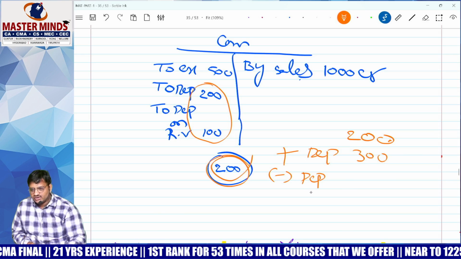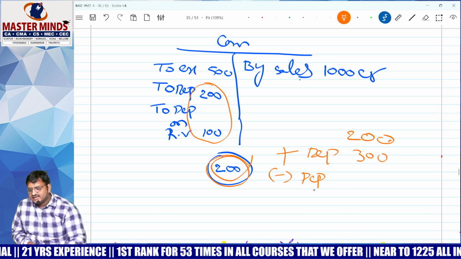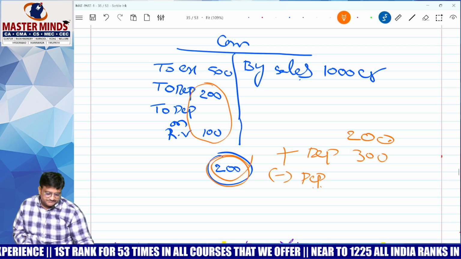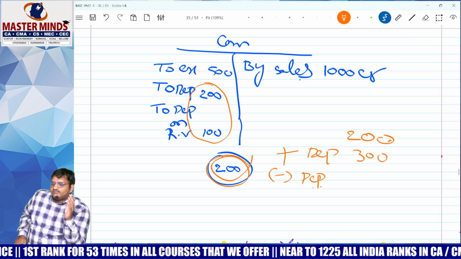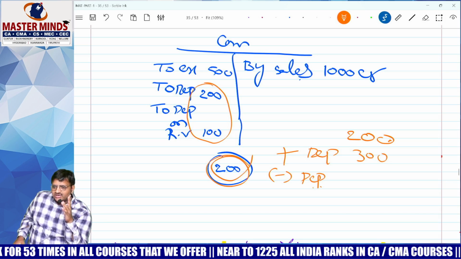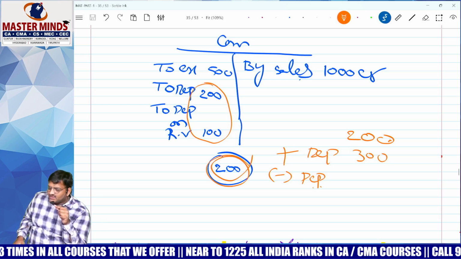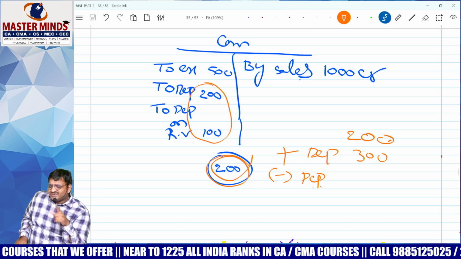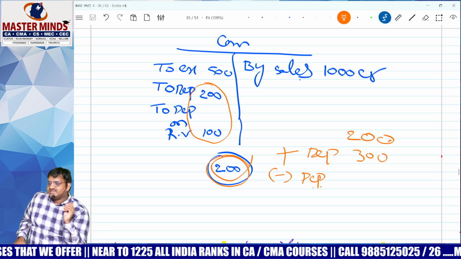Less dip except dip on revaluation. I would like to tell you one word. Follow. In one movie, Mr. Chiranjeevi will say one dialogue: "one word I don't like in Telugu." Like that, in the Income Tax Act also, the lawmaker does not like one word. The word is nothing but revaluation.